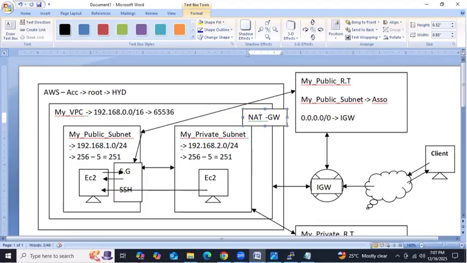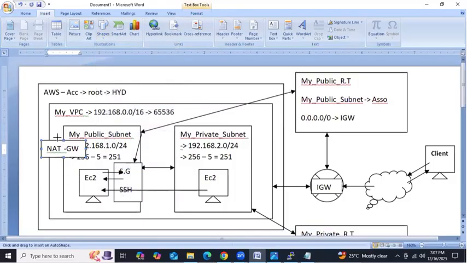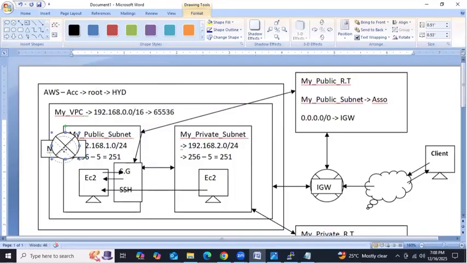Got it, guys? Exactly where do we need to launch the NAT gateway? Right? Into the public subnet. Got it, guys? The NAT gateway, we need to launch into the public subnet here. Right, guys? This is also one kind of router. This NAT gateway, we are going to launch where? Into the public subnet. Got it, guys?